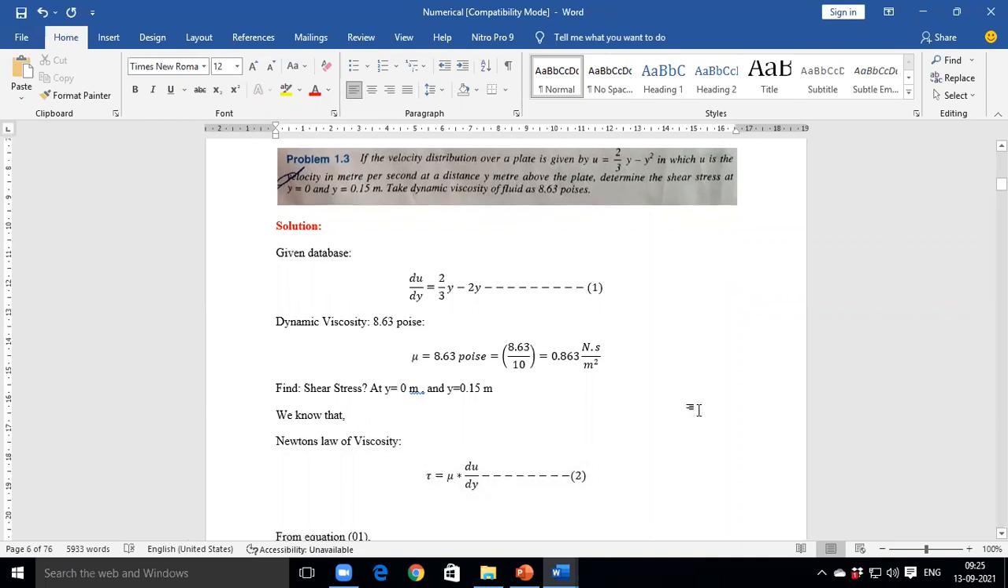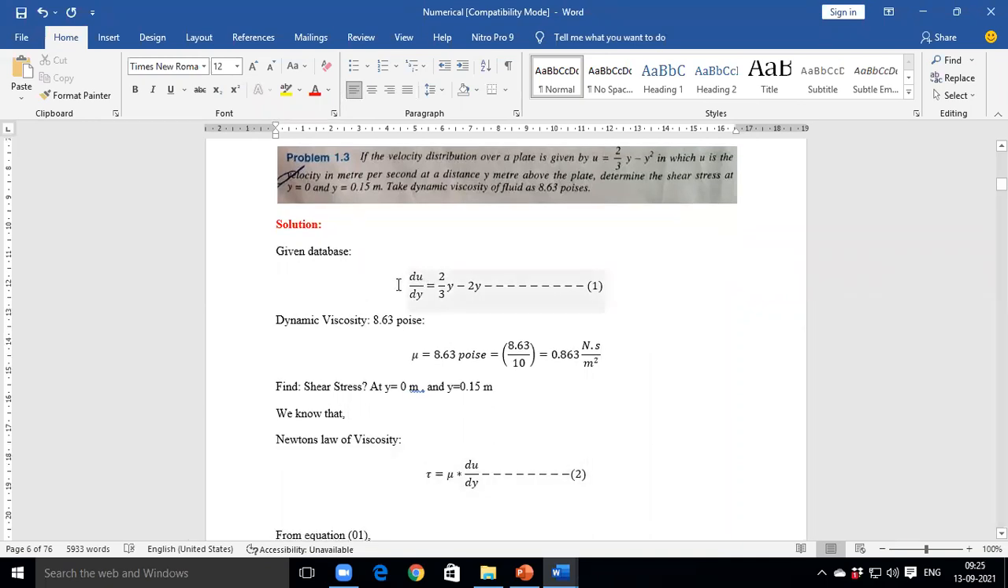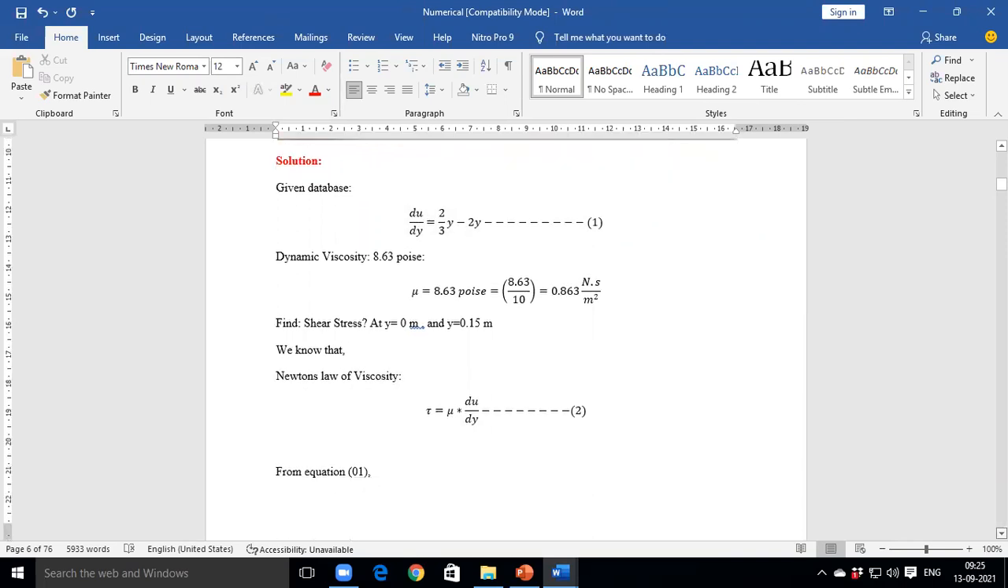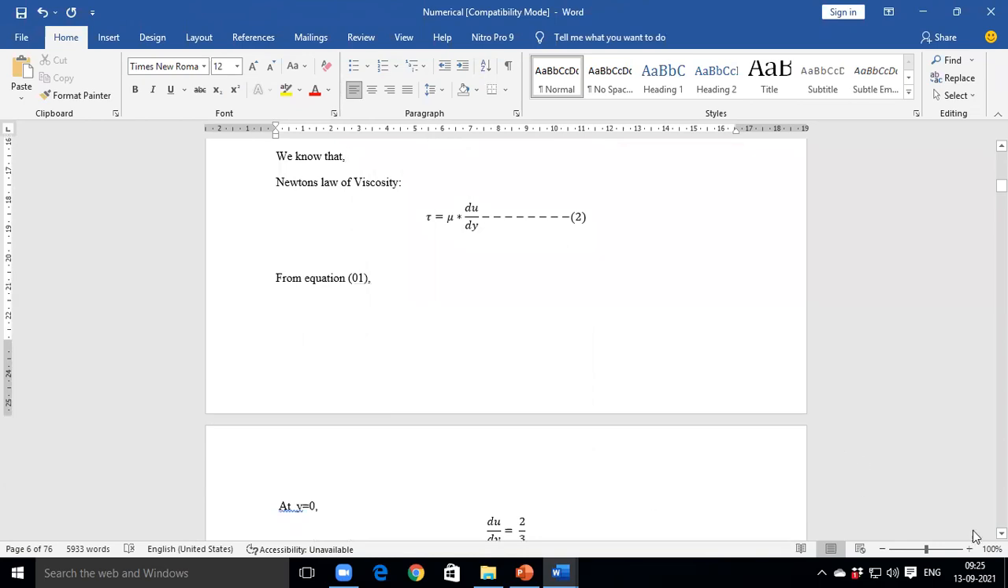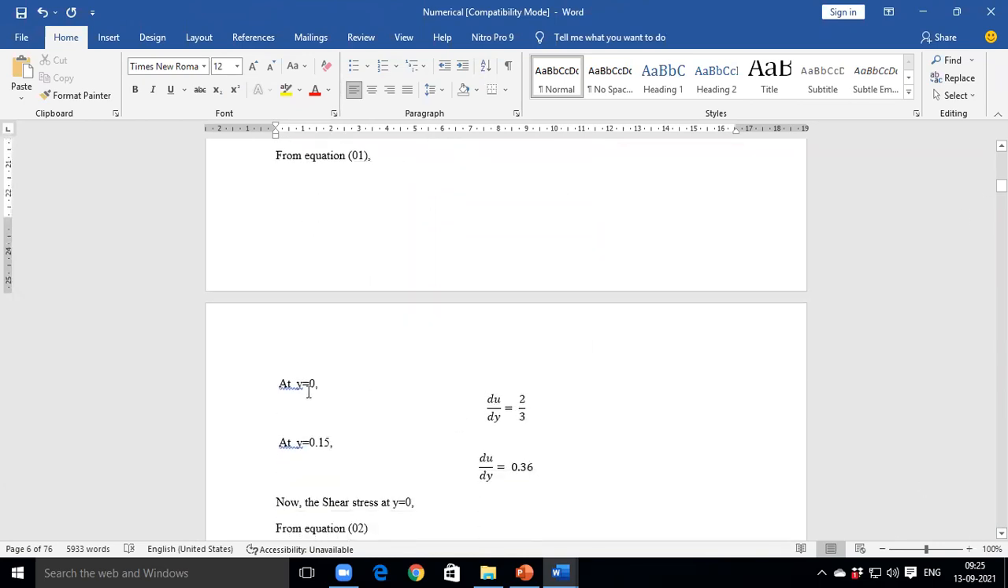And then we can put the value of du by dy, by finding du by dy at y is equal to 0 from equation number 1. What is equation number 1? Du by dy is equal to 2 by 3 y minus y square, and put y is equal to 0 in this equation. So the remaining term is 2 by 3.